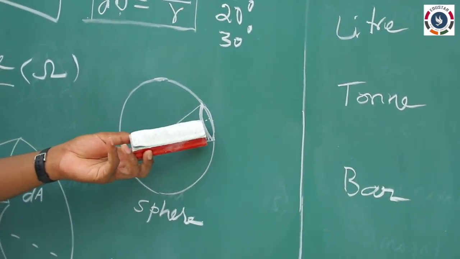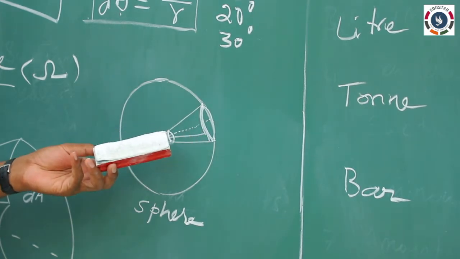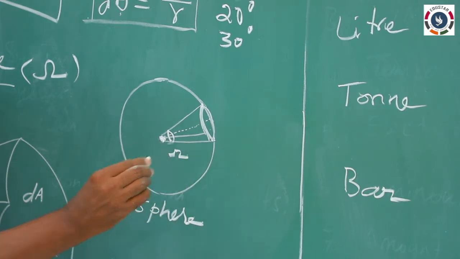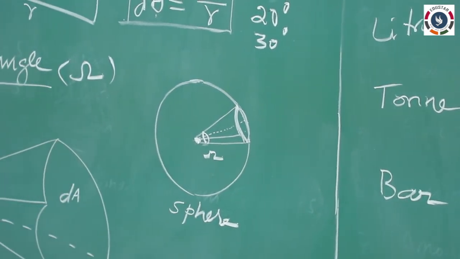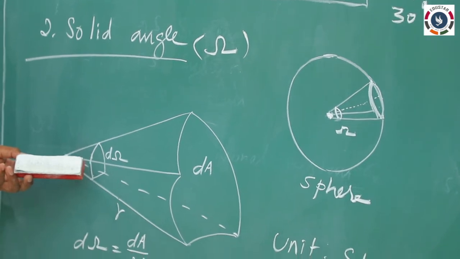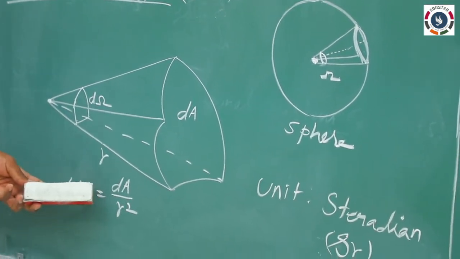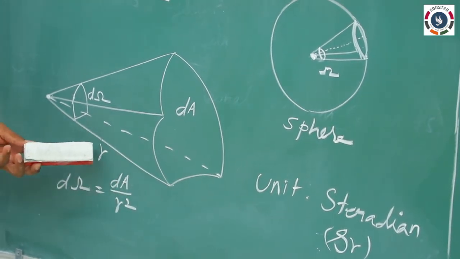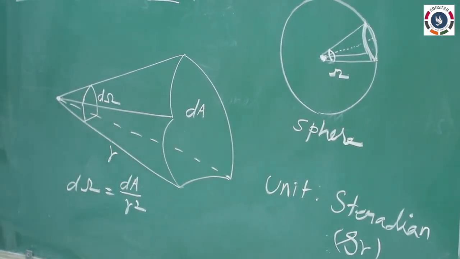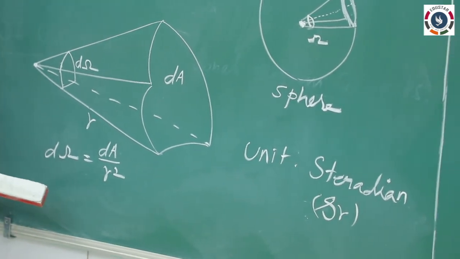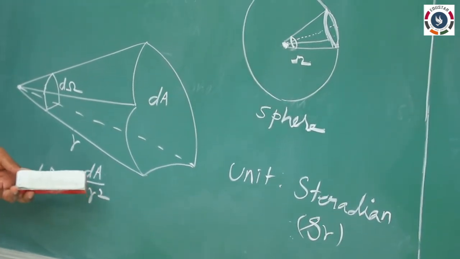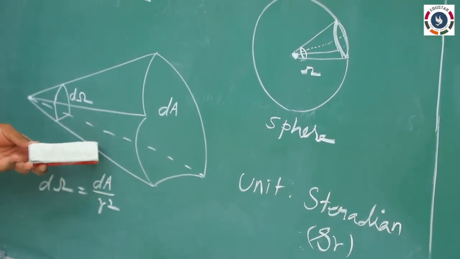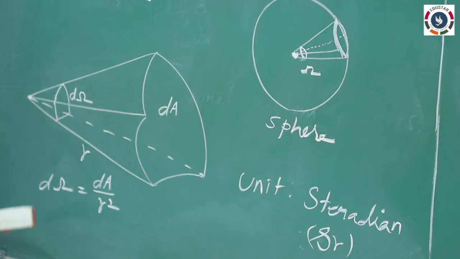The angle subtended by this surface at the center is called omega, that is solid angle. So solid angle can be written as d omega equal to the area dA divided by the square of the radius. So we can define the solid angle as the ratio of the surface area divided by the square of the radius.